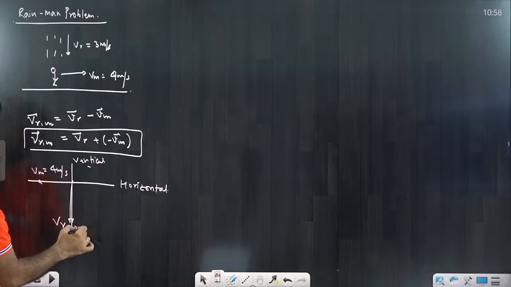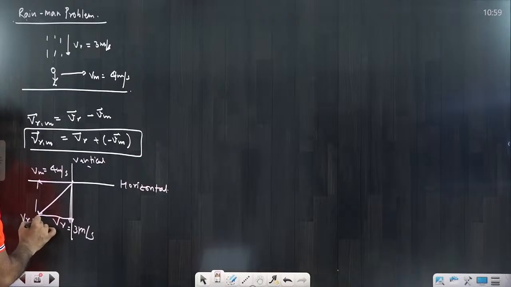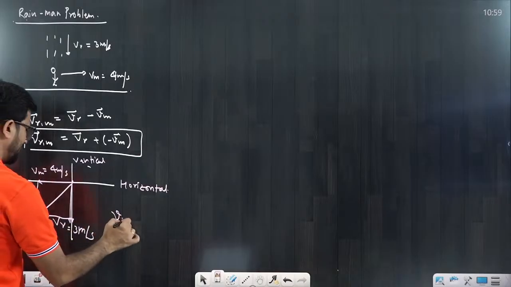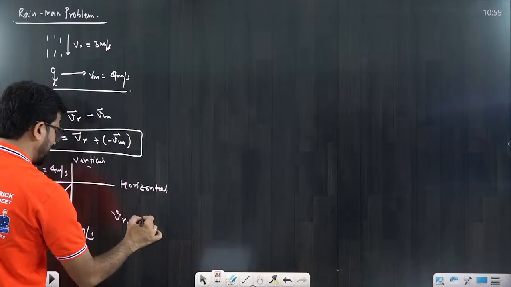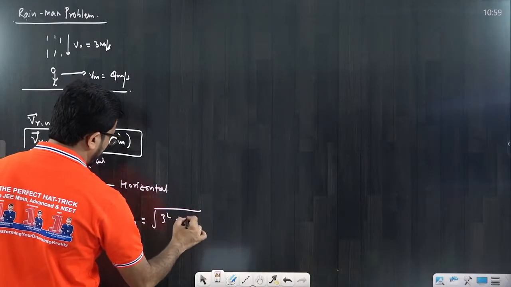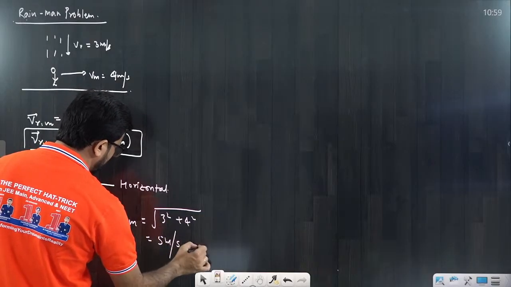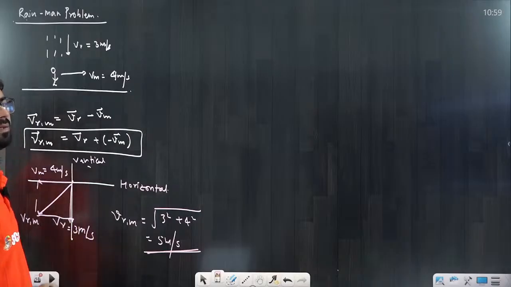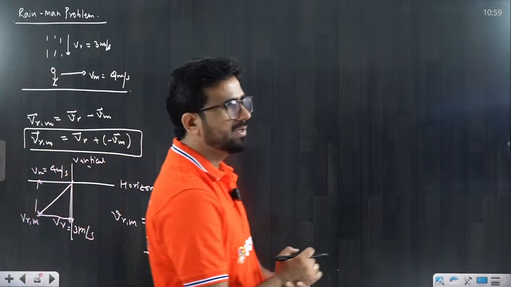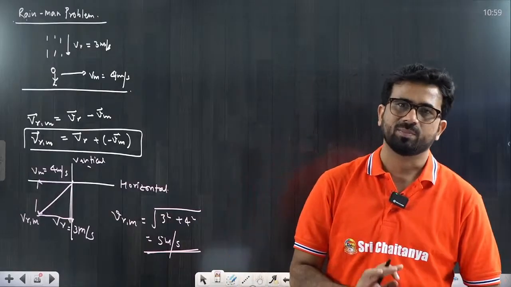This value is 3 meter per second. So the resultant would be somewhere here, and that value would be the velocity of rain with respect to man. That is root over 3 square plus 4 square, equal to 5 meter per second. That means the velocity of rain with respect to man is 5 meter per second. I think it is clear to you. That type of basic question comes in the paper. So this topic is also over.